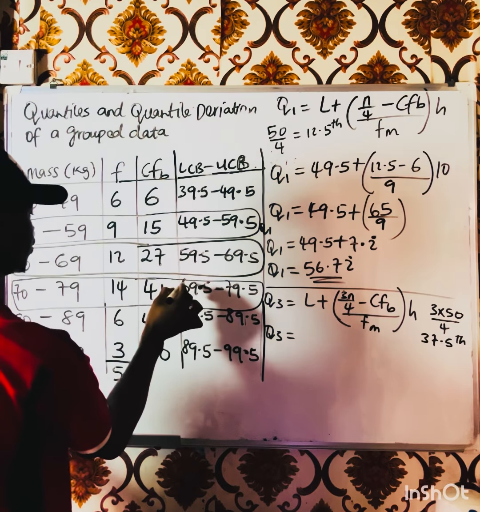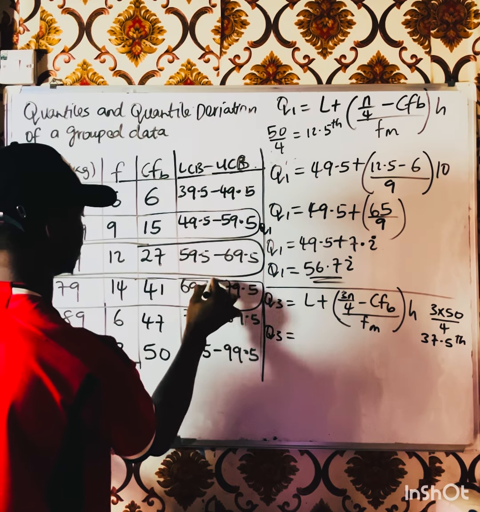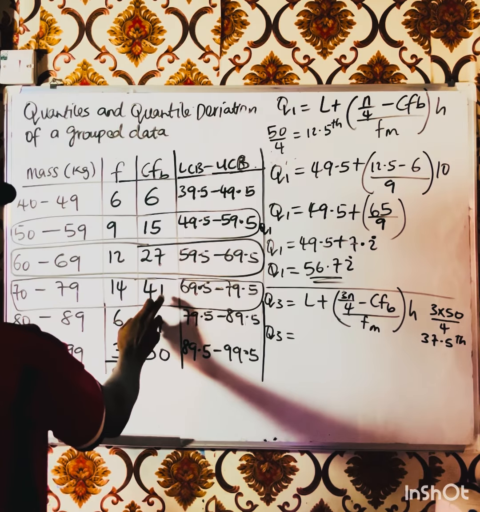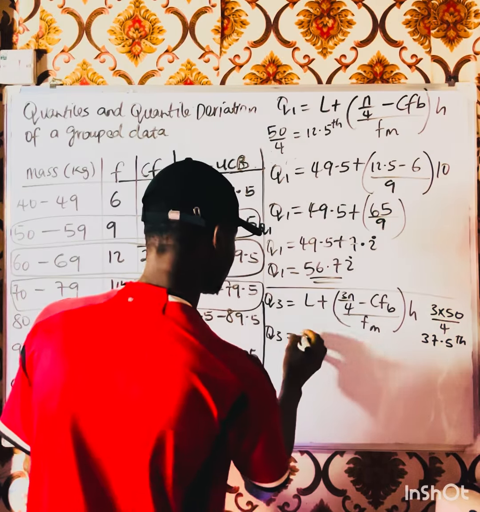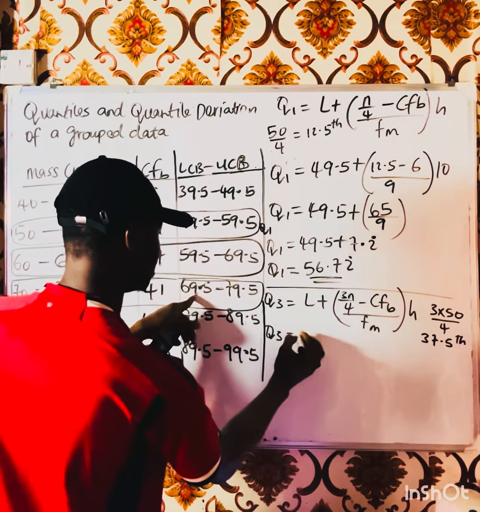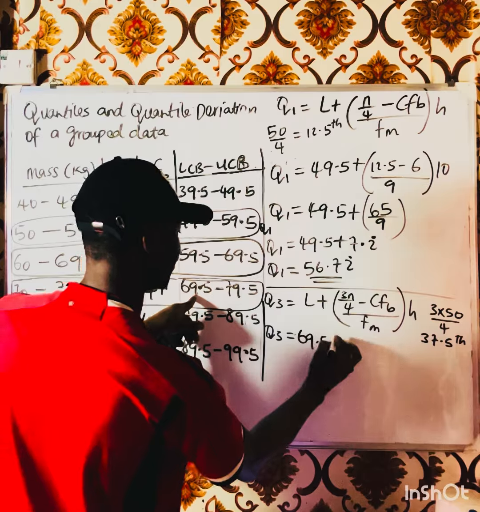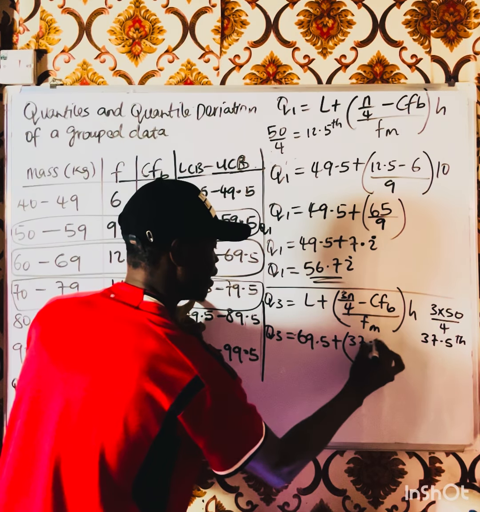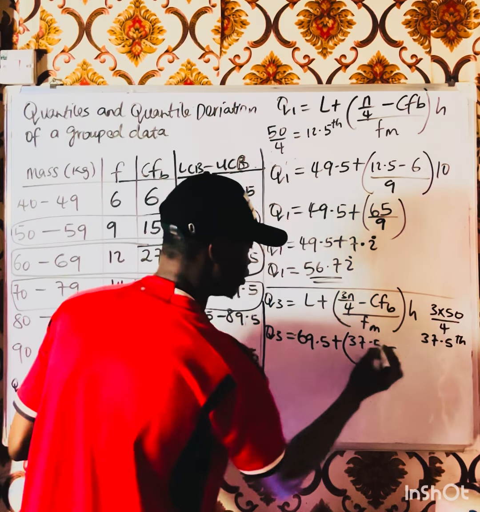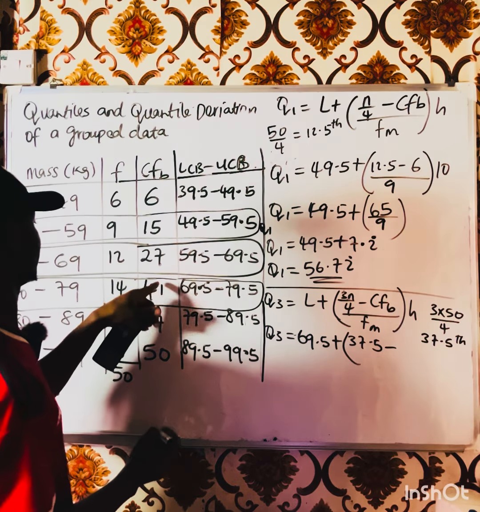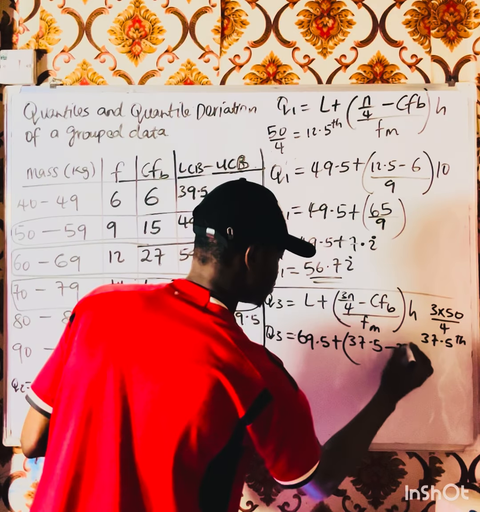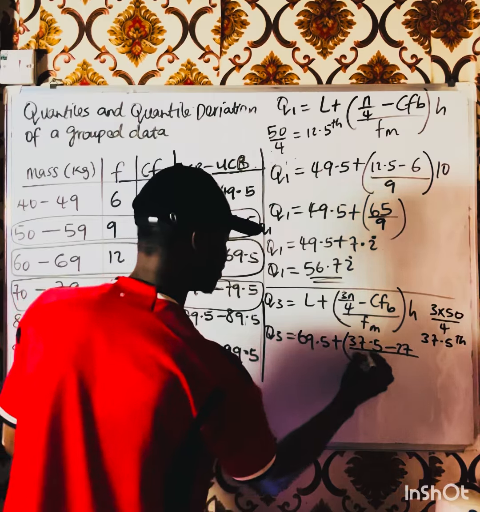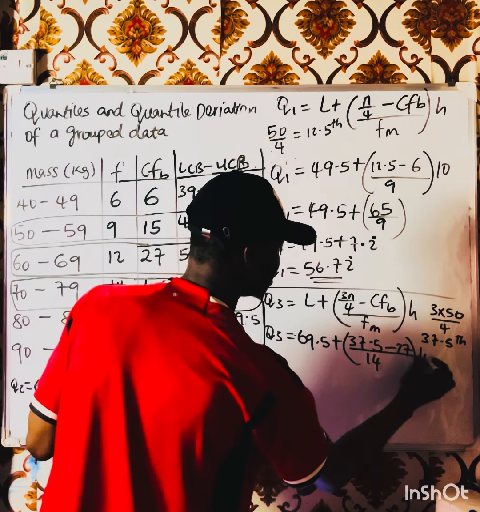This is the position of what? The upper quartile. 37.5 position. So 37.5 will be somewhere here. So we're having N load. What is the lower limit here? 69.5 plus, what do we get? 37.5. That was our 3N over 4 minus cumulative frequency before, which is 27, right? All over the frequency of the upper quartile, which is 14, times our height, which is 10.